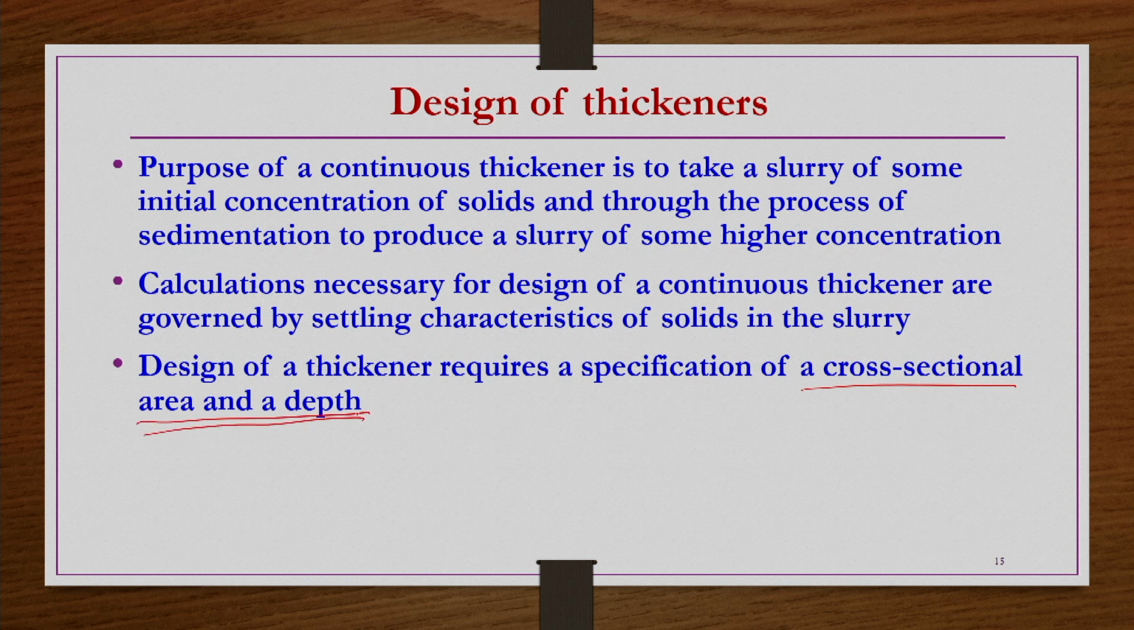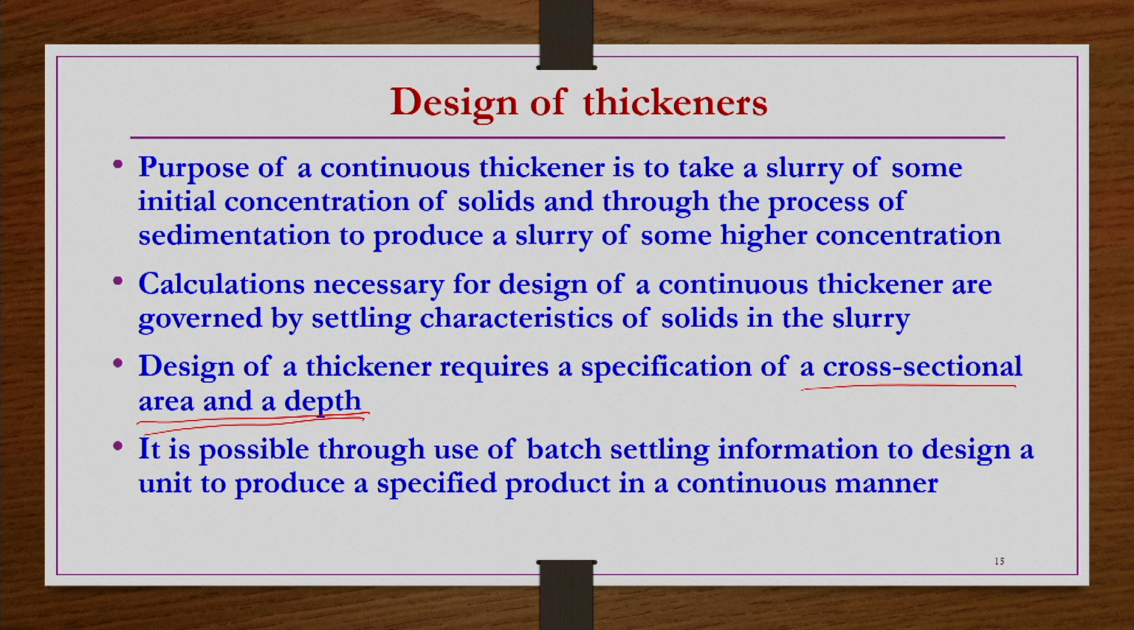Design of a thickener requires a specification of cross sectional area and a depth. Let us say you are fixing the depth. Then what should be the cross sectional area, that you should be able to calculate from this design calculation that we are going to do. It is possible, through the use of batch settling information or batch sedimentation information, to design a unit to produce a specified product in a continuous manner as well.